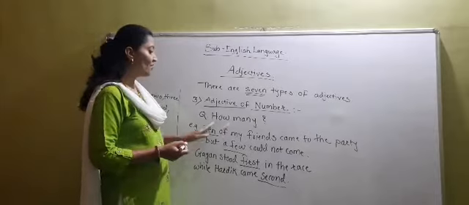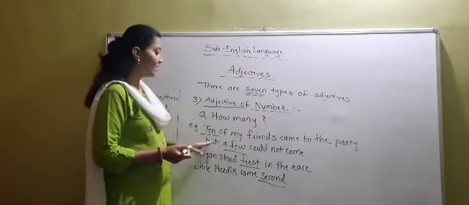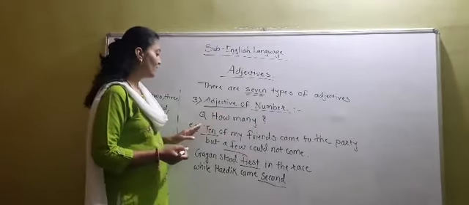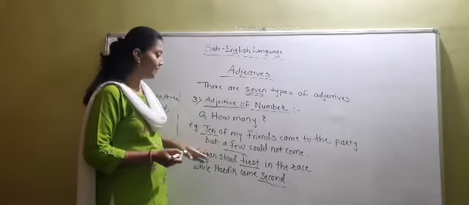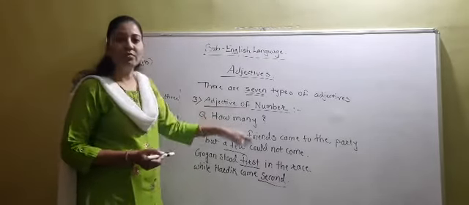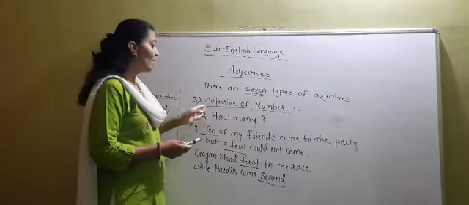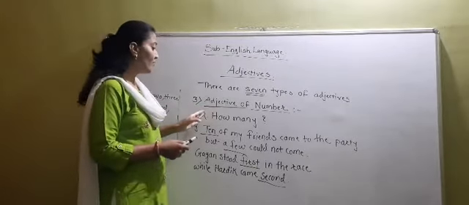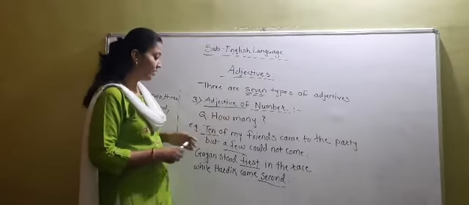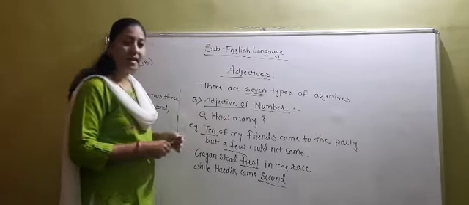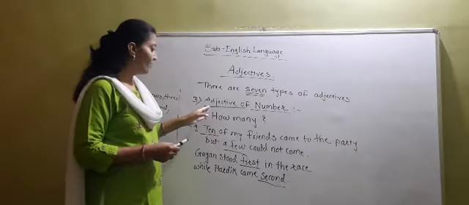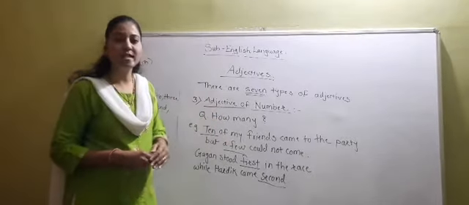10 of my friends came to the party, but a few could not come. So the words 10 and few are the adjective of number. They describe how many. They give the answer of this question, how many. So like this we have finished adjective of number. Now let's move forward.